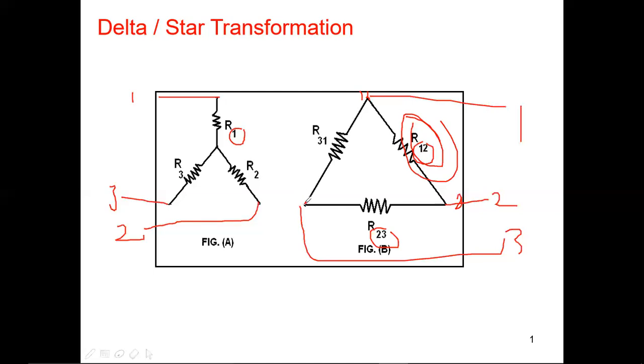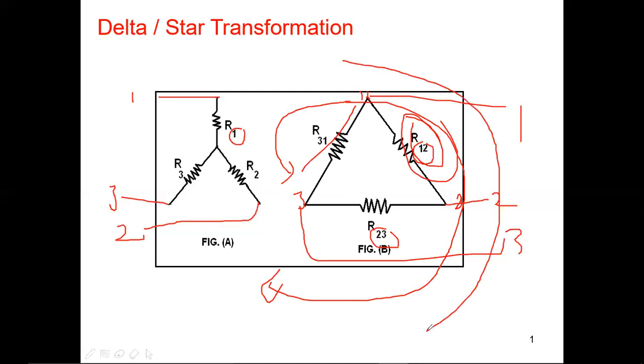Same thing, R31, like this clockwise only. You should not write 13 instead of 31. 13 means this direction, but you are following only clockwise, not anti-clockwise. That is the reason you write 12, 23 and 31. Writing 13 is wrong. So try to follow the steps as I am saying, please.